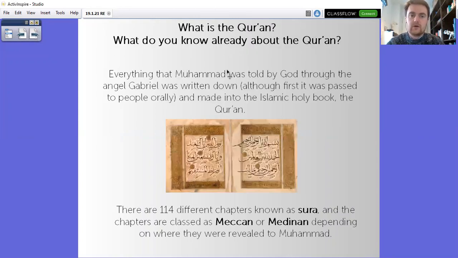So what is the Quran, and what do you guys already know about the Quran? Some of you might know something, some of you might not. Everything that Muhammad was told by God through the angel Gabriel was written down and made into the Islamic holy book, the Quran. We remember from our story that Muhammad couldn't read, so before it was written down, it was passed orally, which means that they were told as stories. There are 114 different chapters known as surah, and the chapters are classed as Meccan or Medinan, depending on where they were revealed to Muhammad.